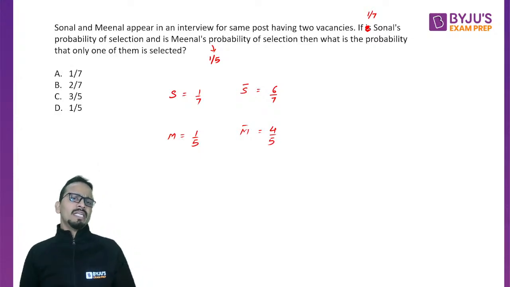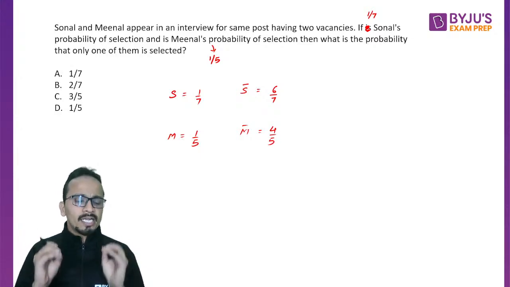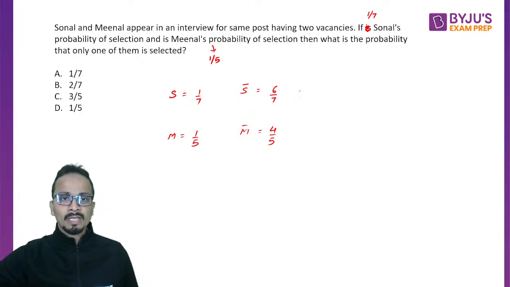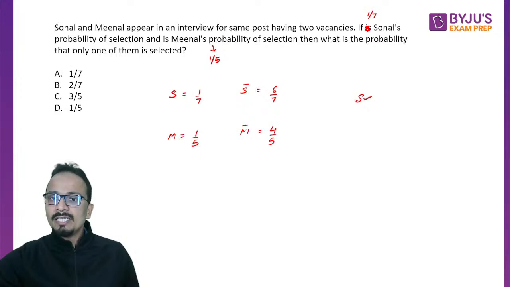Now I want the probability such that exactly one of them is selected. There will be two cases. The first case is Sonal is selected and Meenal is not selected. The second case is Sonal is not selected and Meenal is selected.